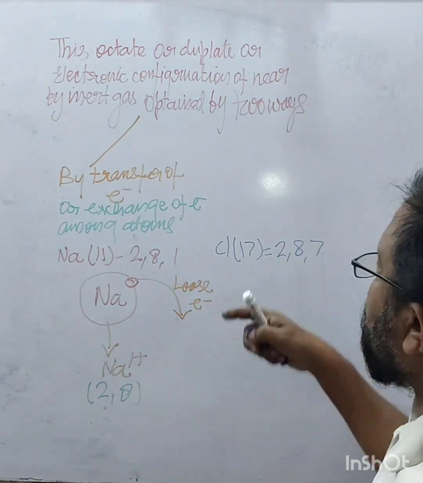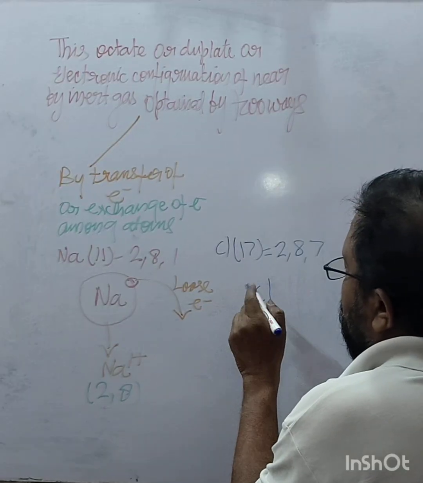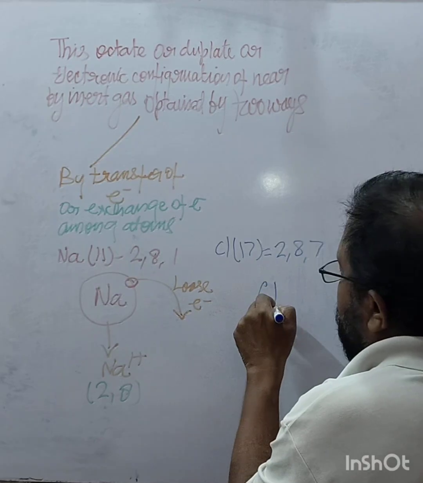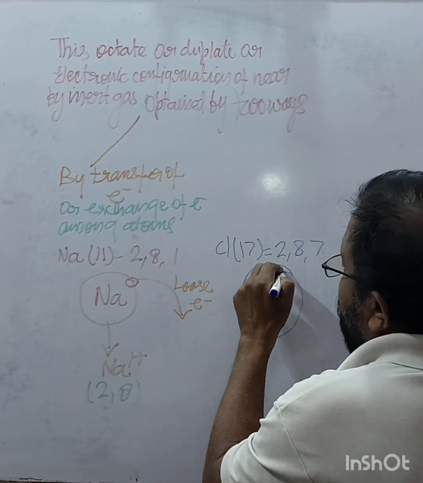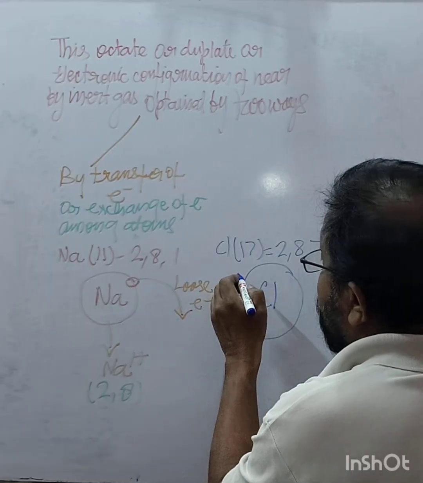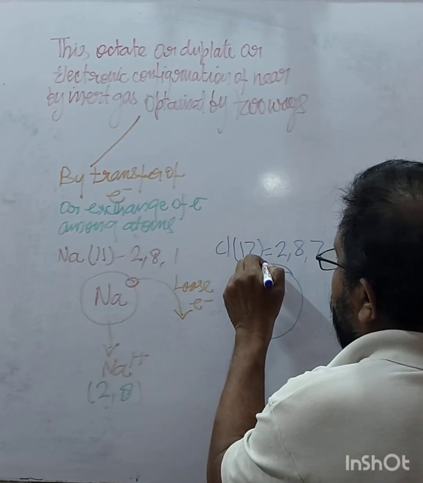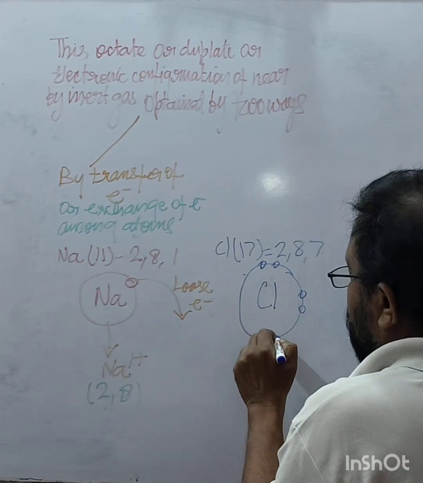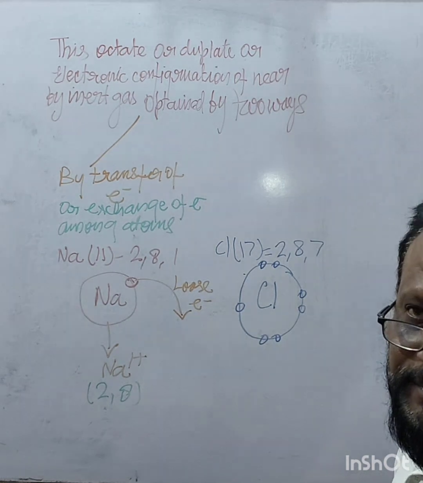In the outermost shell, how many electrons does it have? 7. Why not answer with confidence?